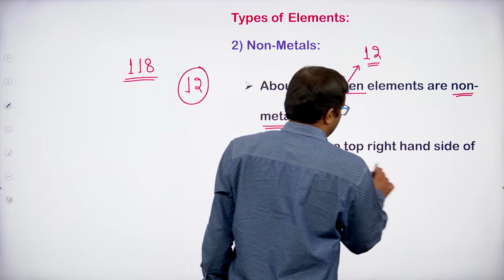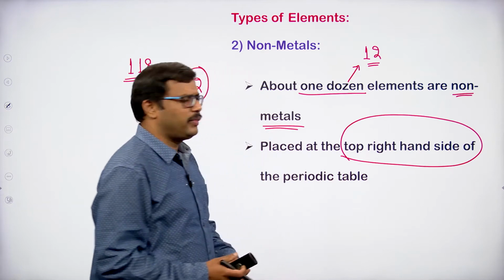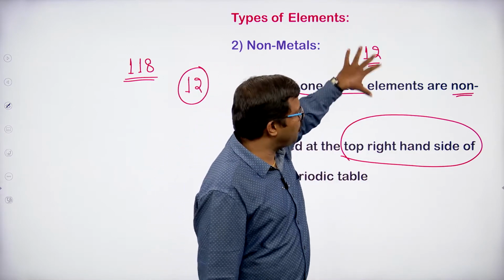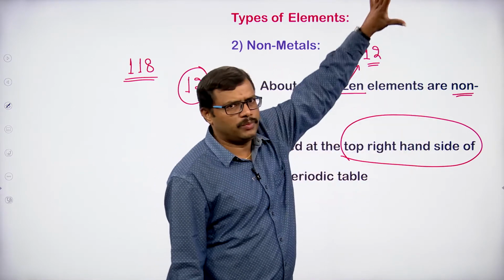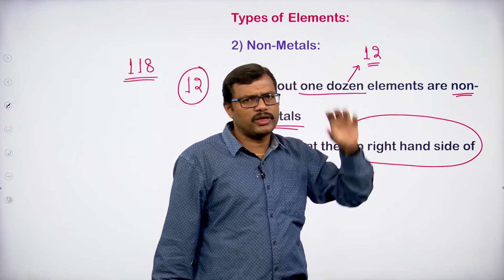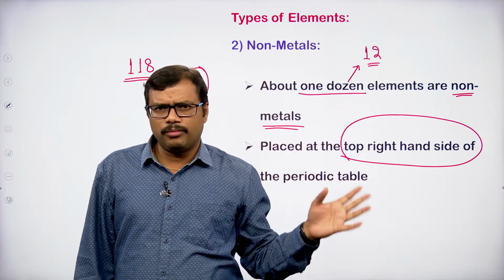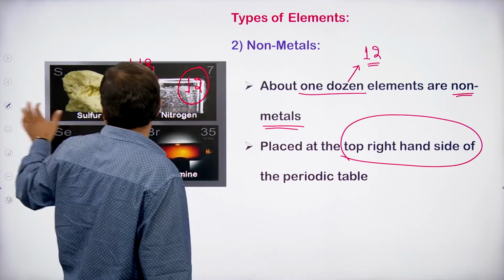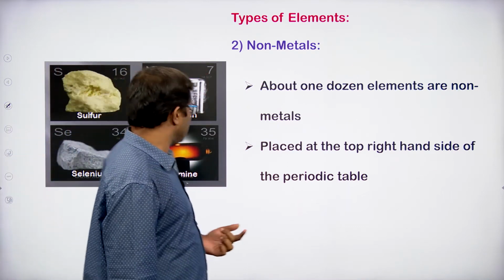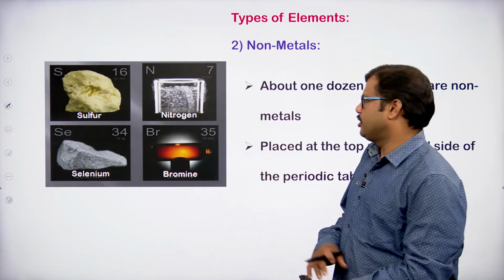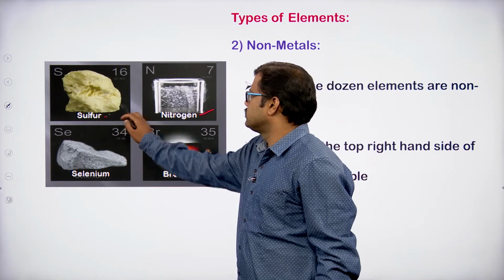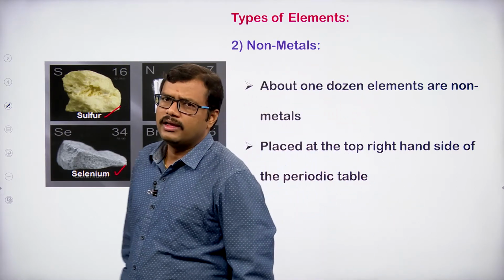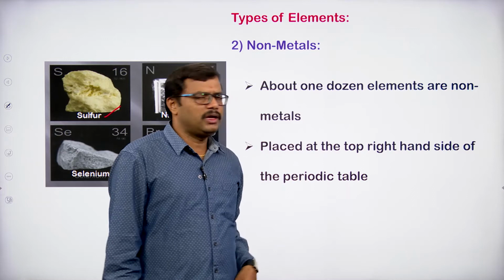Non-metals can be seen at the top right-hand side of the periodic table. So in the periodic table, what we have seen in the last class, you can observe the top right side and top portion. If we observe, we can find the non-metals. You can count the number of non-metals, and they come out to be around 12 only. Some of the non-metals given are sulfur, nitrogen, selenium, bromine. They are considered as non-metals, occupying the right top portion of the periodic table.